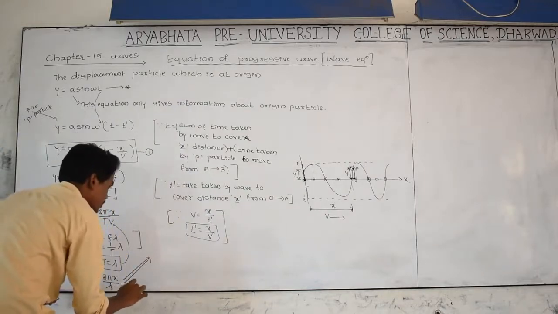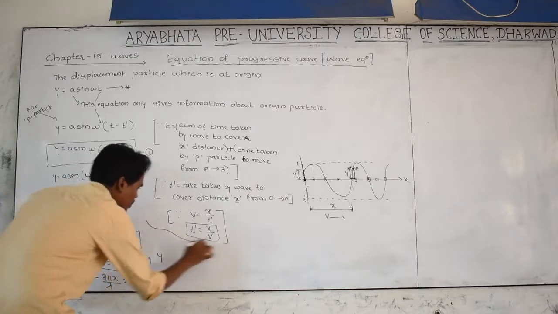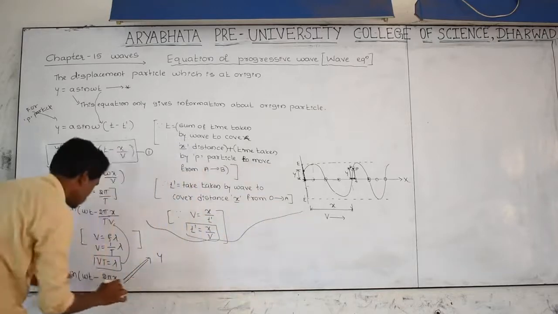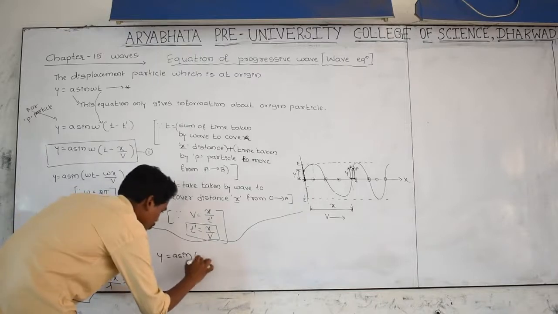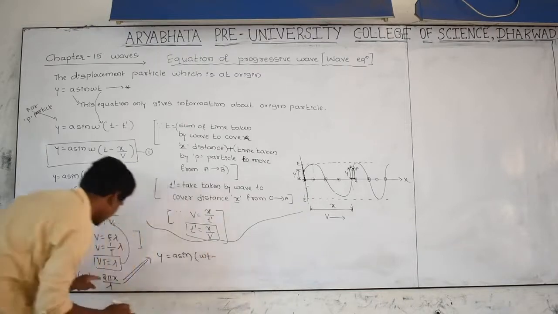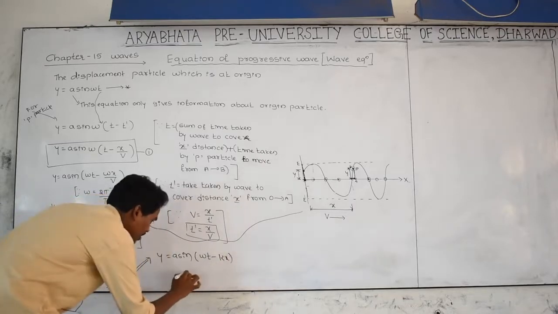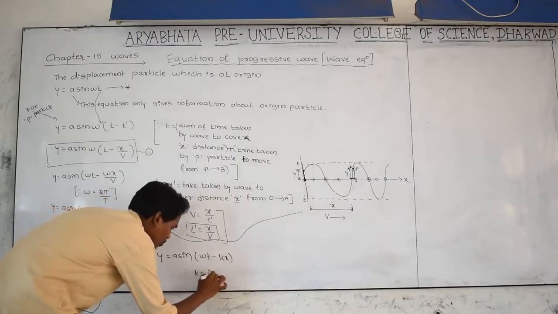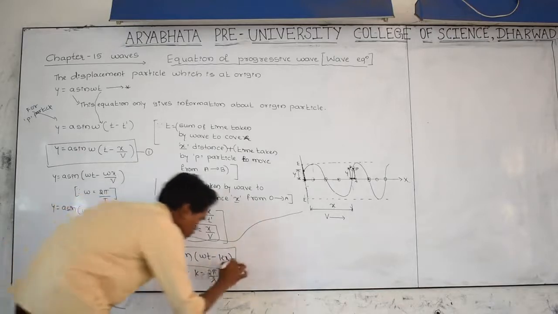This is y is equal to a sin of omega t minus 2 pi by lambda, which is nothing but kx. Therefore k is equal to 2 pi by lambda. Let us take it as equation number 2.